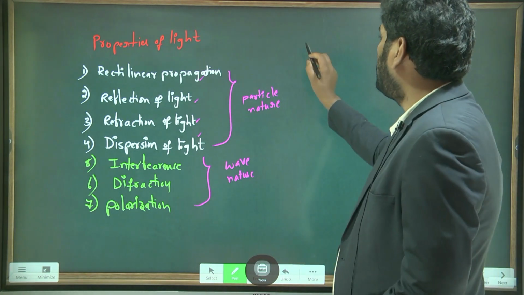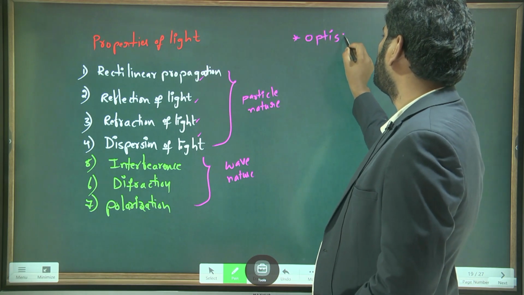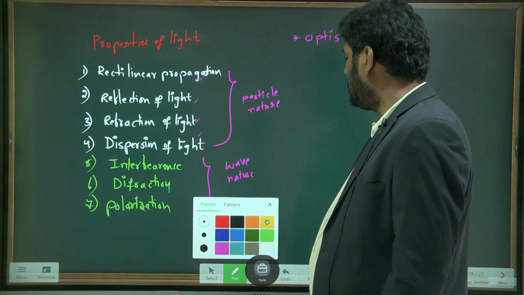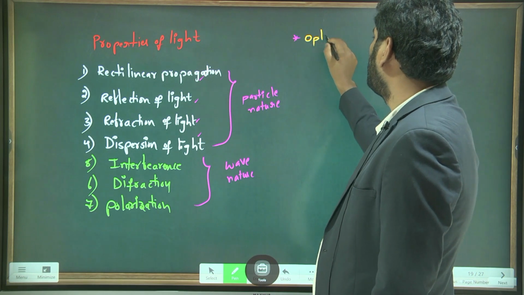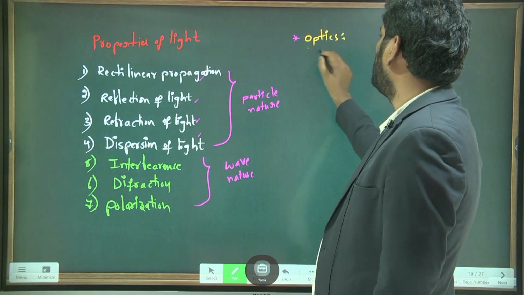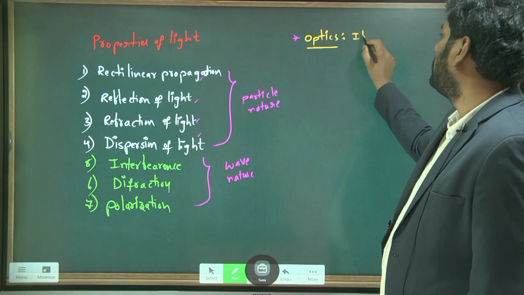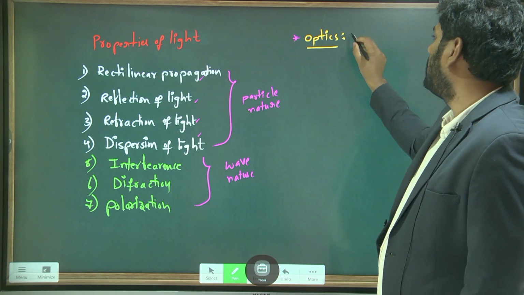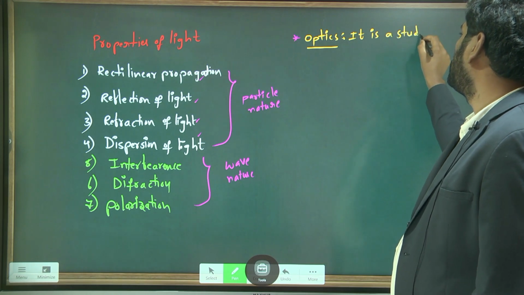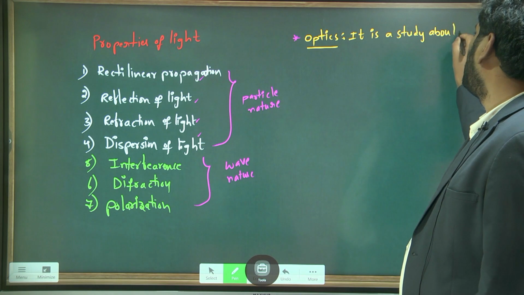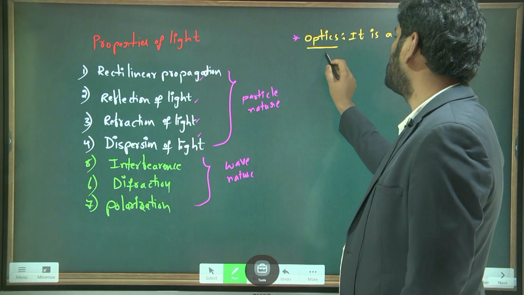Actually, write down the definition of optics. Understand? Optics. What is optics? What is meant by optics? Optics means it is a study about light and its properties.